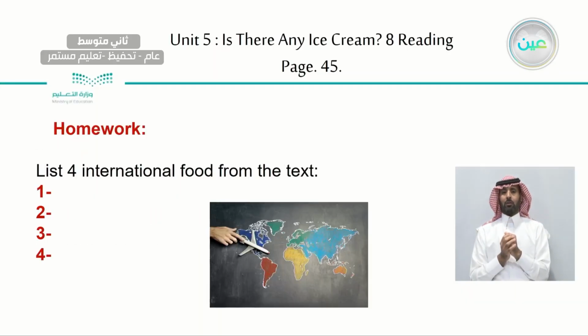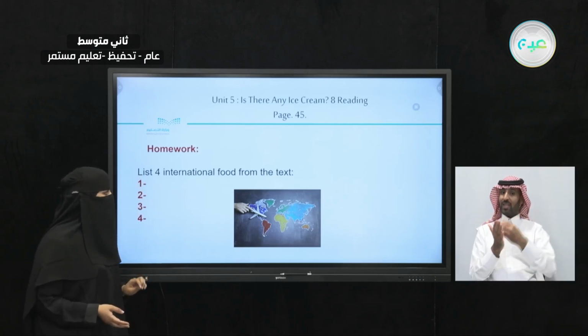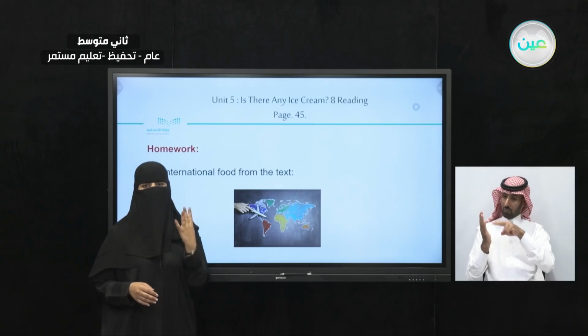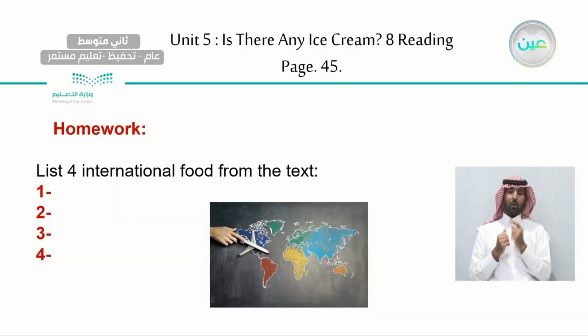Now, for your homework, what are you going to do? List 4 international foods from the text. I want you to read the text and list 4 international foods here. I wrote the numbers: 1, 2, 3, 4. 4 kinds of food as international food.